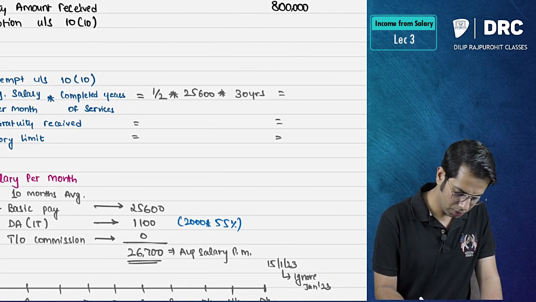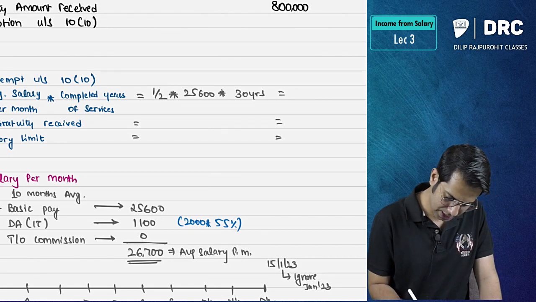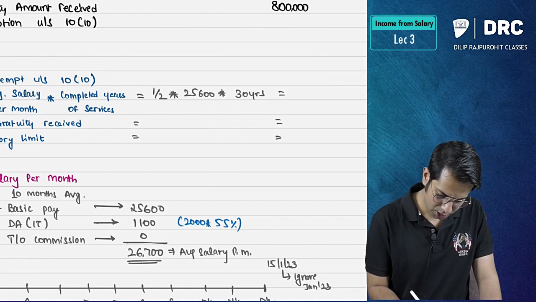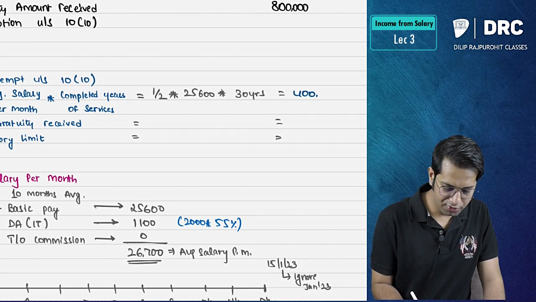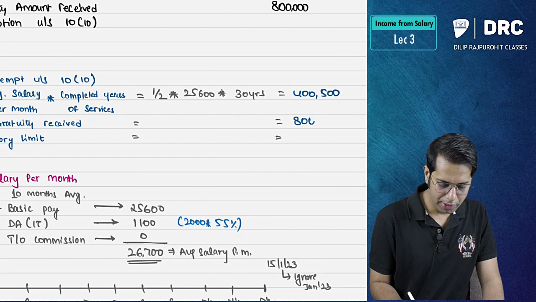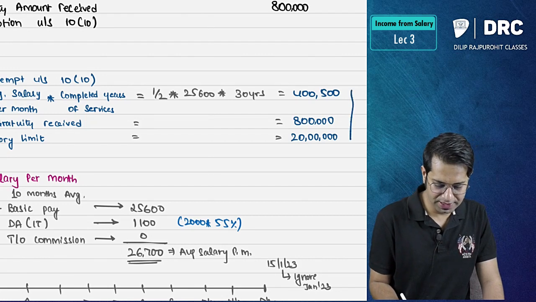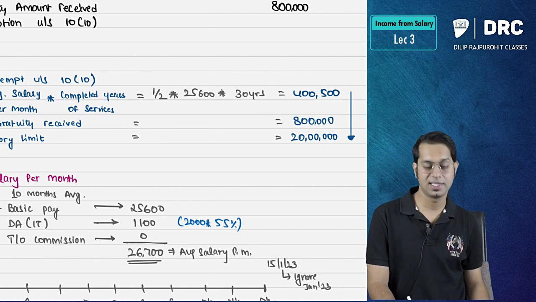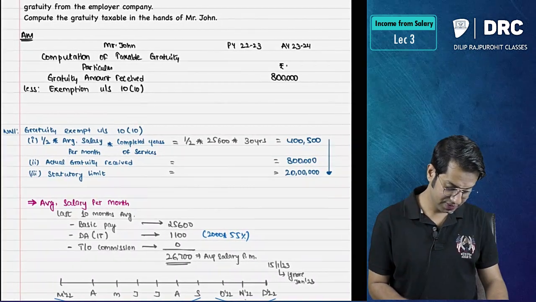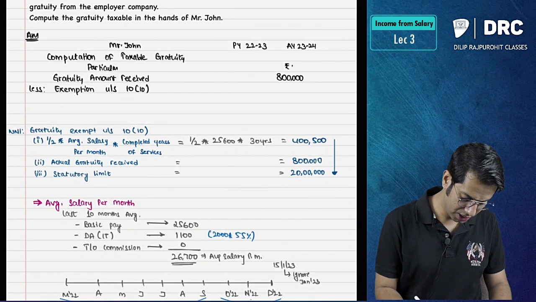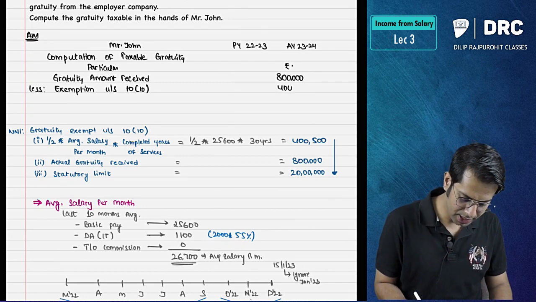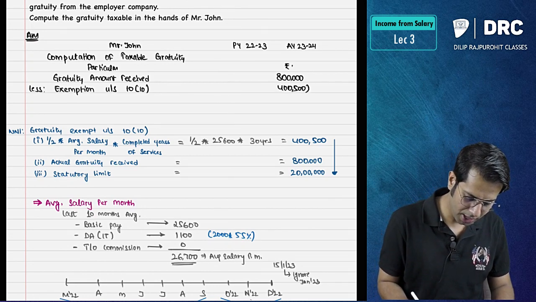Whichever is less among the computed amount, 8 lakh rupees actual amount received, or 20 lakh rupees. Whichever is less, if you do, how much do you get? You get 4 lakh, 500.